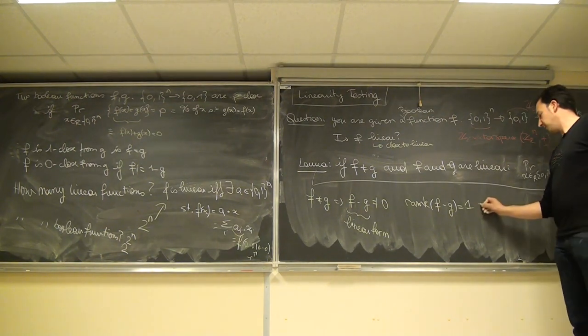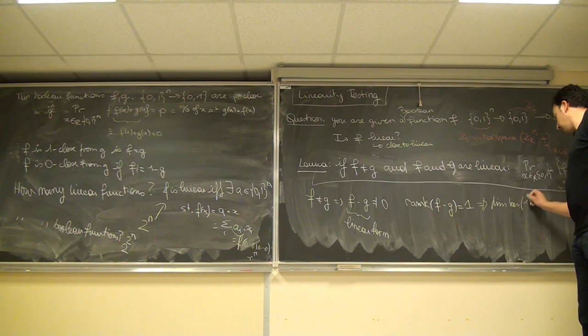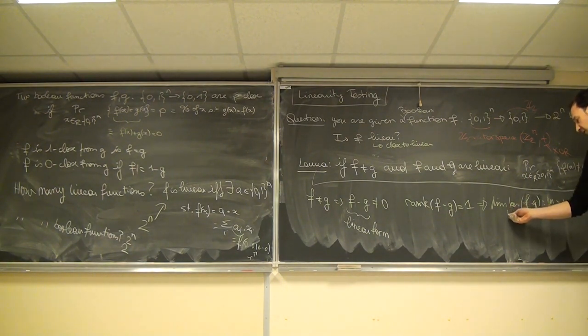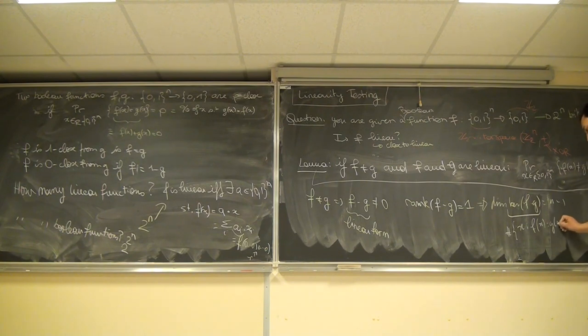So the dimension of the kernel of f minus g is n minus 1. This means that the number of x such that f of x equals g of x is 2 to the n minus 1, that is to say, half of the total space.